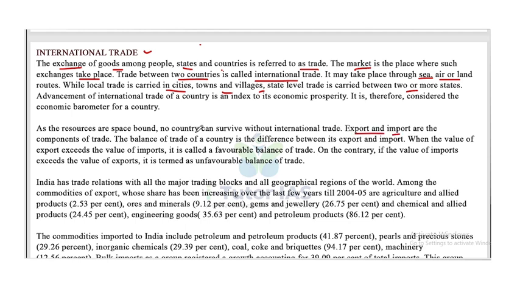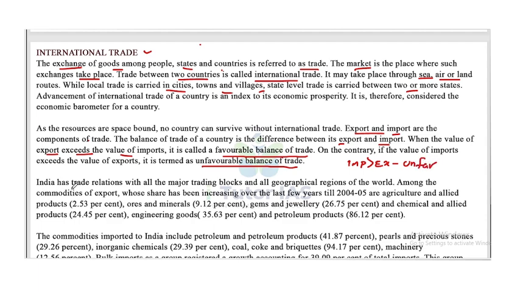Export and import are the components of trade. The balance of trade of a country is the difference between its export and import. When the value of export exceeds the value of imports, it is called favorable balance of trade. Okay, so if the export exceeds the value of import, then it is called a favorable balance of trade. On the contrary, if the value of import exceeds the value of export, then it is termed unfavorable balance of trade. If import exceeds export, then it is unfavorable.